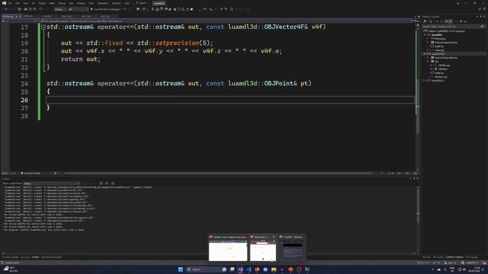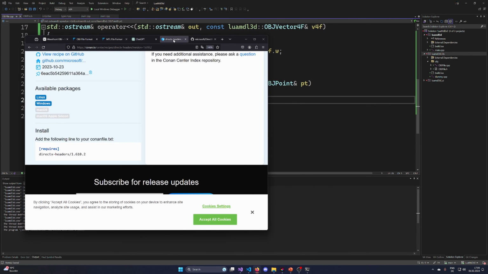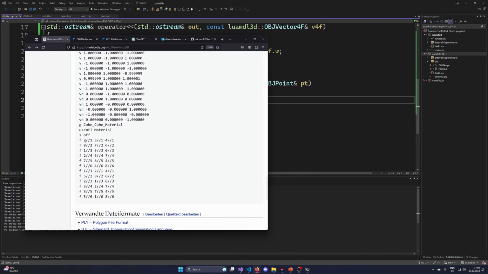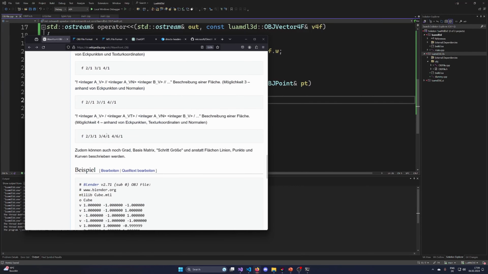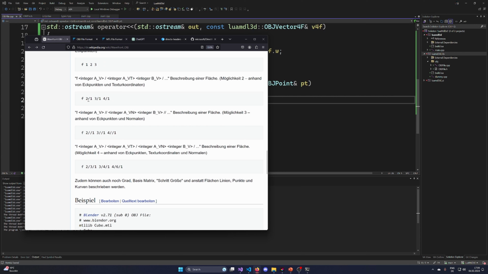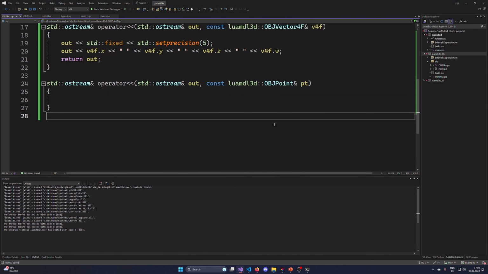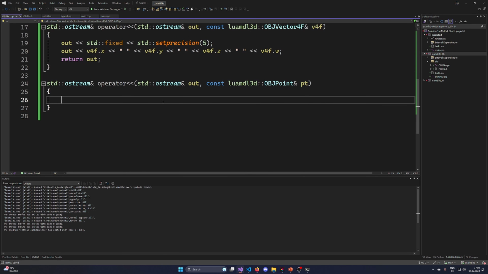Now, if we are defining a point, we are following that sequence here, this 2//1. If we have a face, we have 2, 1, 3, 1, which is vertex and texture coordinates, vertex and normal, so edge, texture, normal.